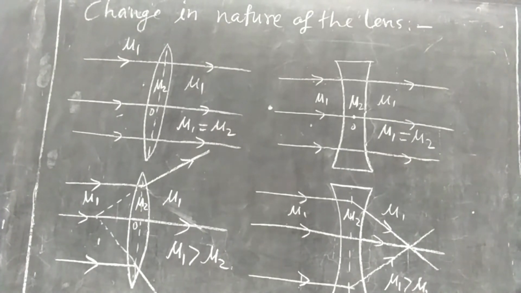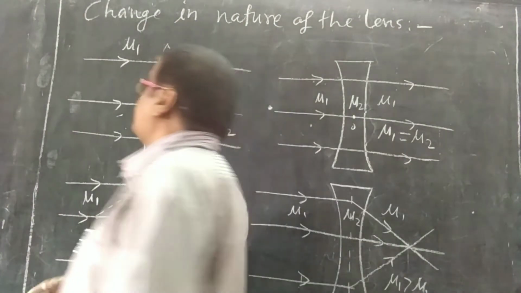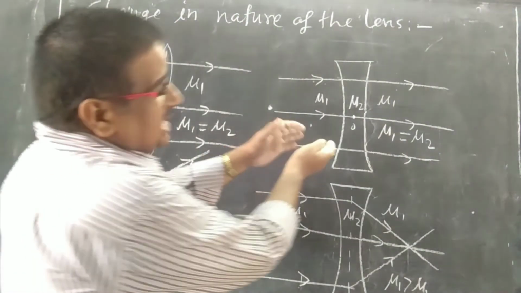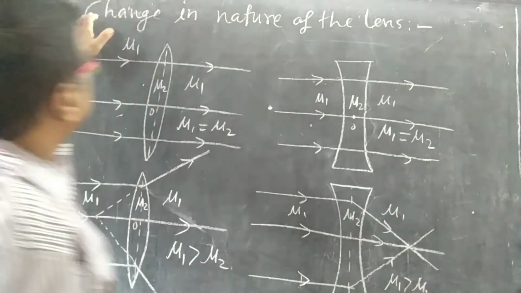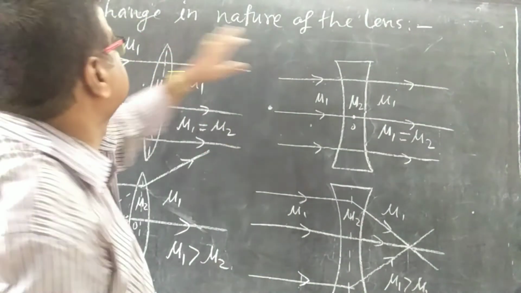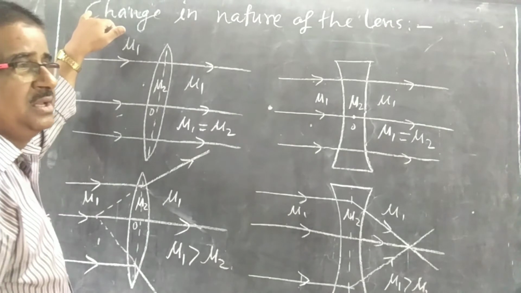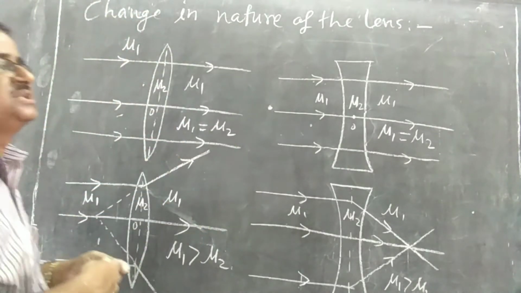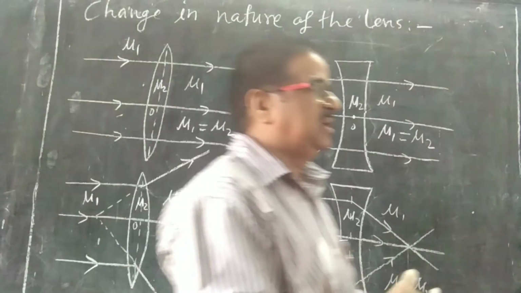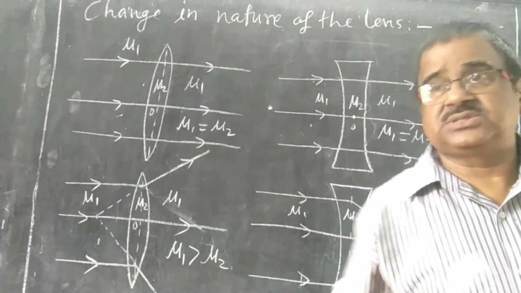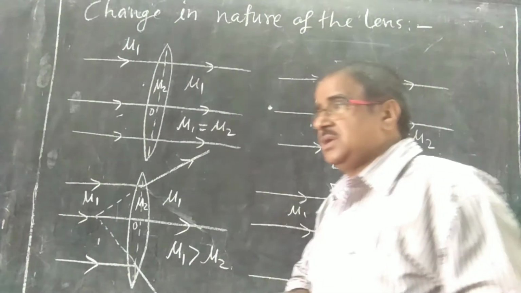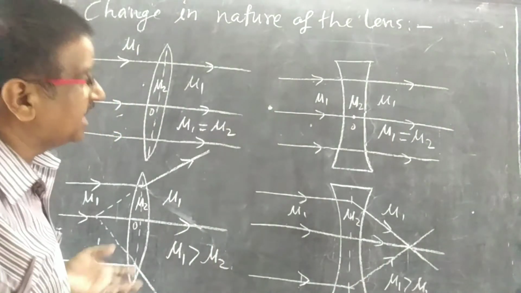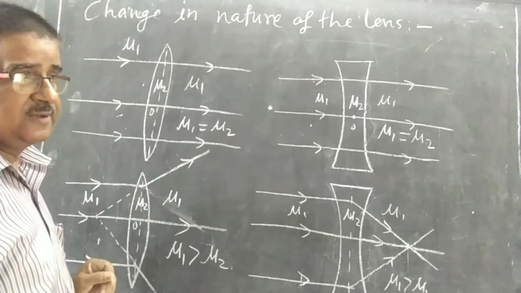You can see here, just now I have told that this lens is converging and this lens is diverging, but the nature of the lens changes with change in the medium in which it is placed. Usually lenses are made up of good quality glass, 98 or 99% transparent.